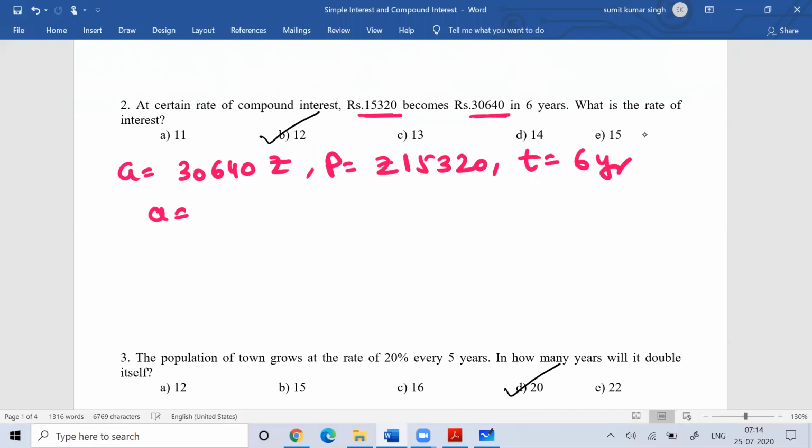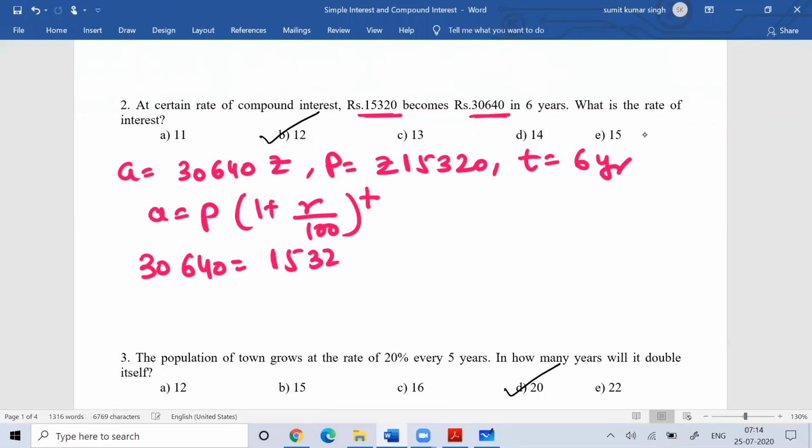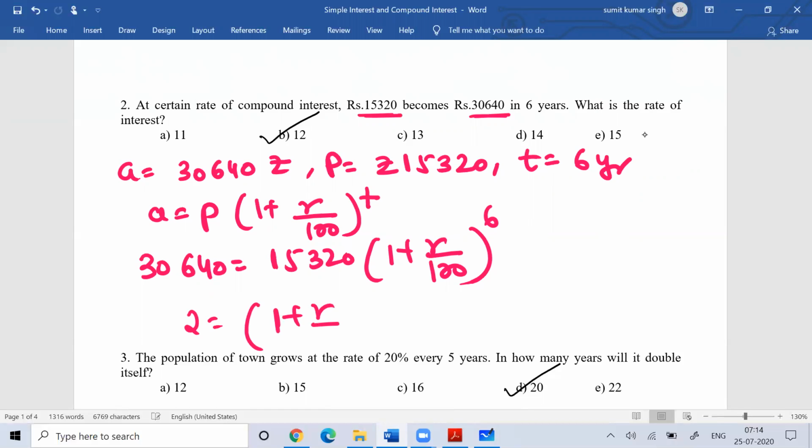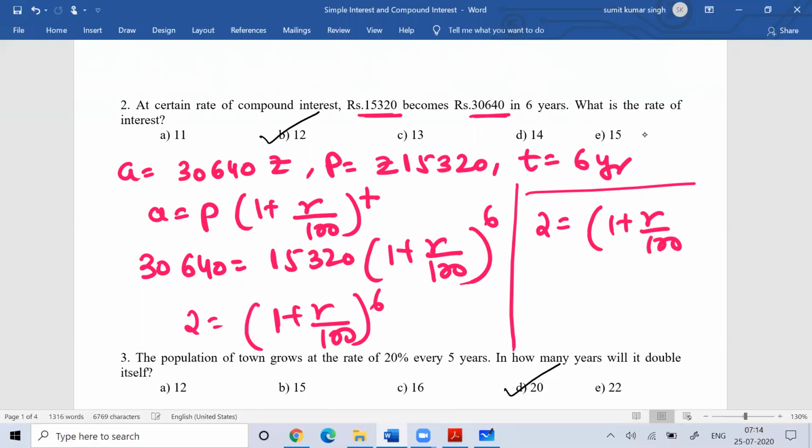So you can just apply the formula: amount is equal to principal into (1 plus R by 100) to the power T. So your amount 30640 is equal to 15320 into (1 plus R by 100) to the power T, and your T is 6 here. Now if you notice, 30640 is double of 15320. So you can say that 2 is equal to (1 plus R by 100) to the power 6.